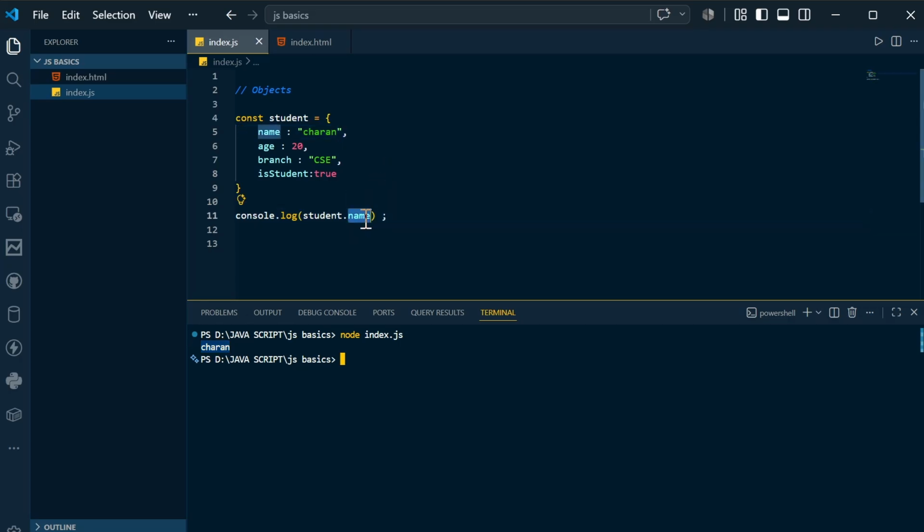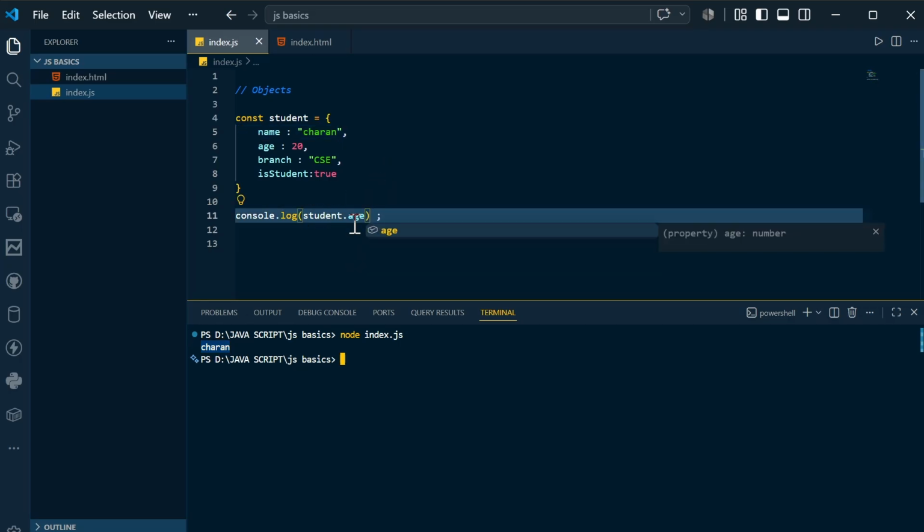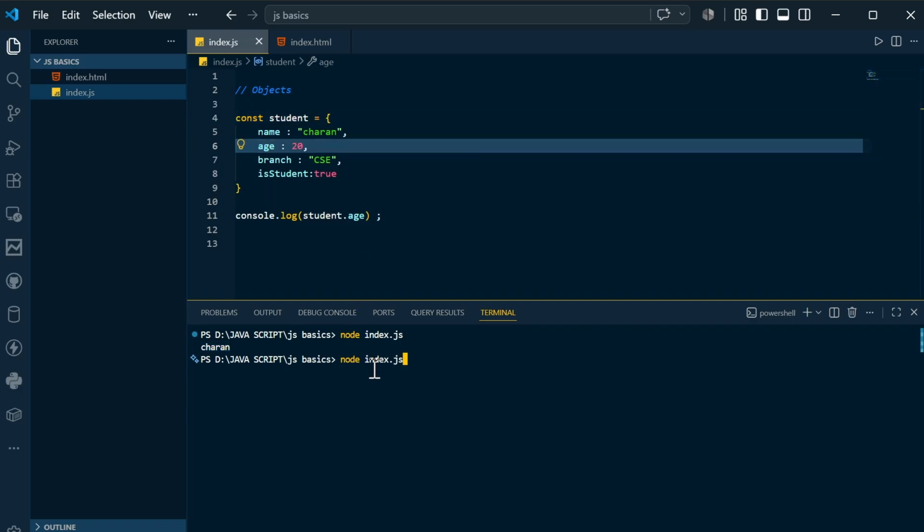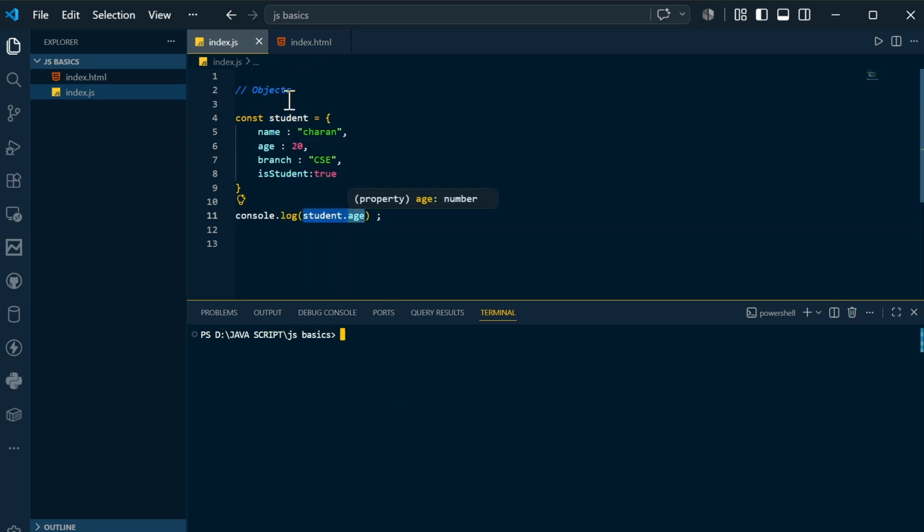Not only the name, you can also see the age. Student.age means student dot age. If I compile and run again, I got the student age. So in this fashion, you can access any of the values inside this object.